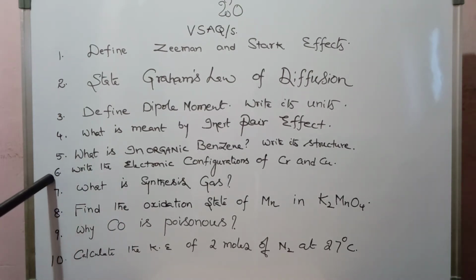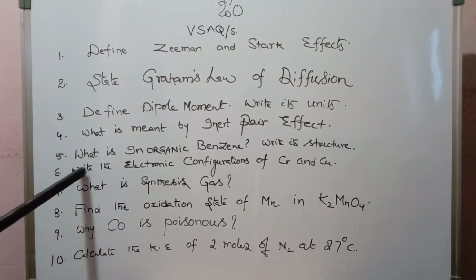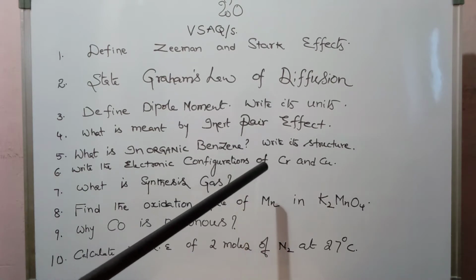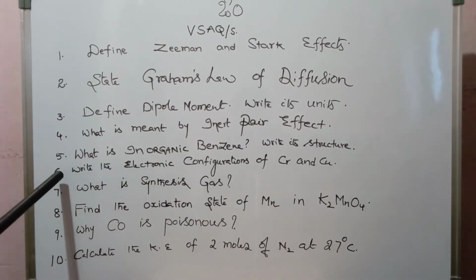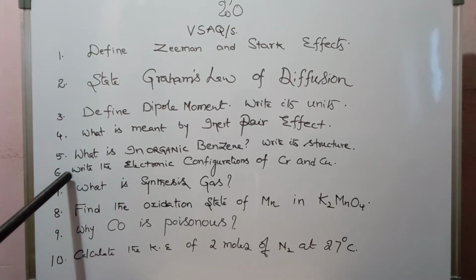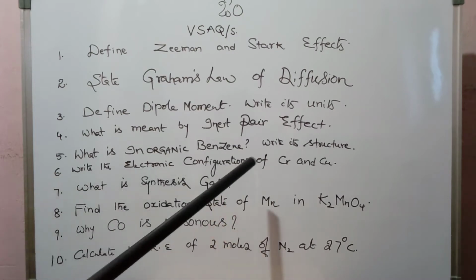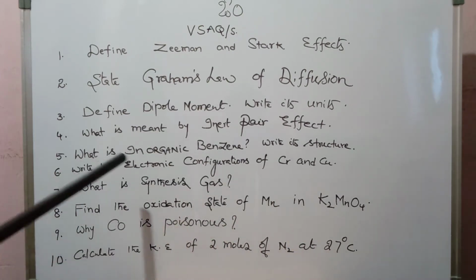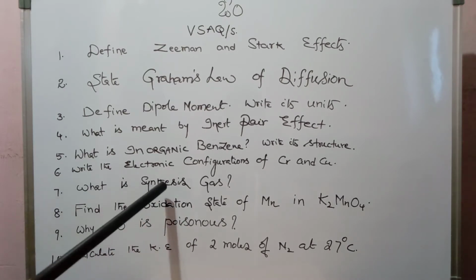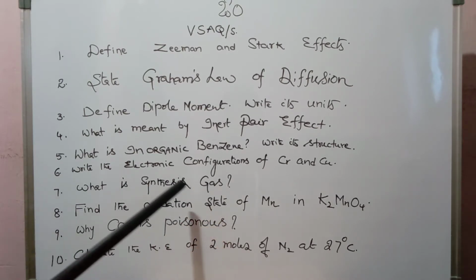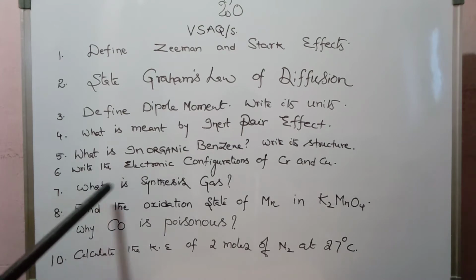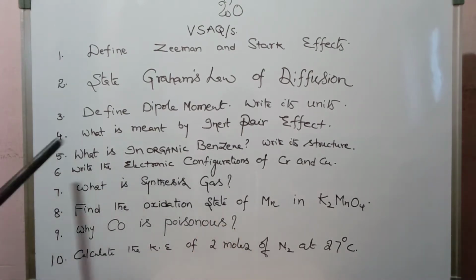And the sixth one is: write the electronic configurations of chromium and copper. And seventh question: what is synthesis gas? This is also asked simply as, what is syngas?